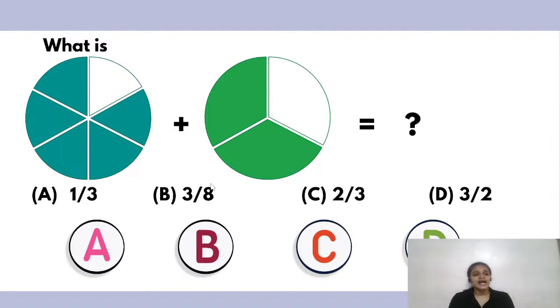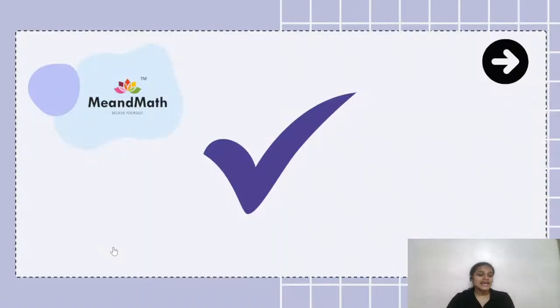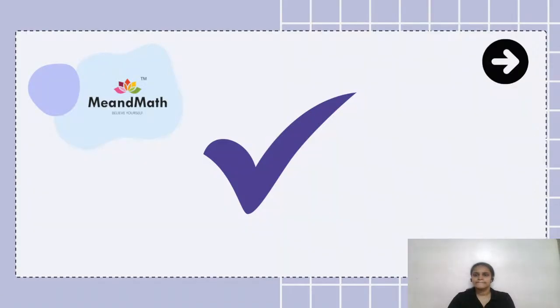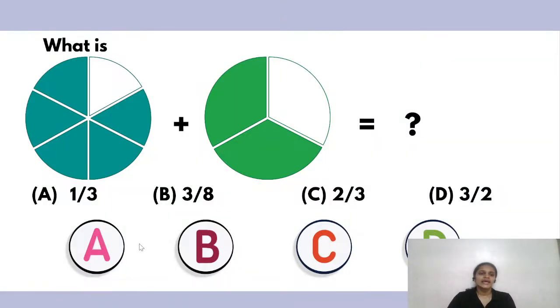Okay, let's check whether answer A is correct or not. Yes, absolutely right. Okay, I guess there is some error. Okay, the answer is not A. I'm really sorry for that bit of an error. The answer is D. D is the correct answer over here. Let me show you all how.